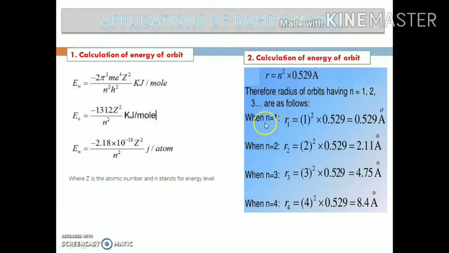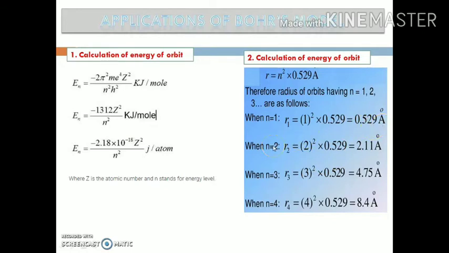When you want to calculate the radius of the first orbit, put the value of n as 1, giving 0.529 angstrom, and the radius of the first orbit is called the Bohr's radius. It means the value of the Bohr's radius is 0.529 angstrom.